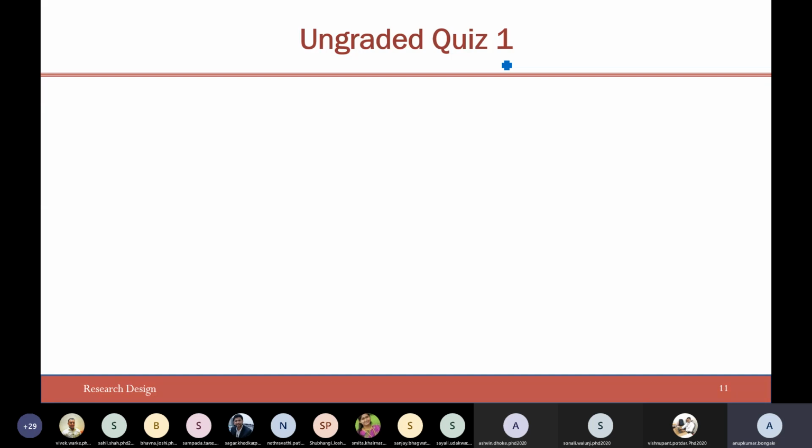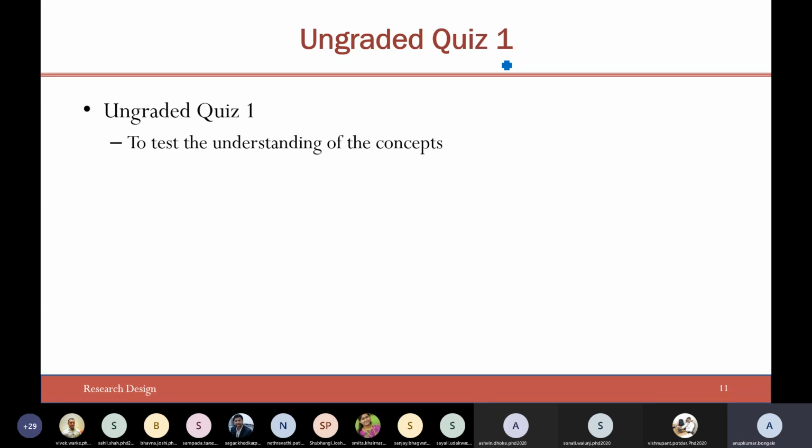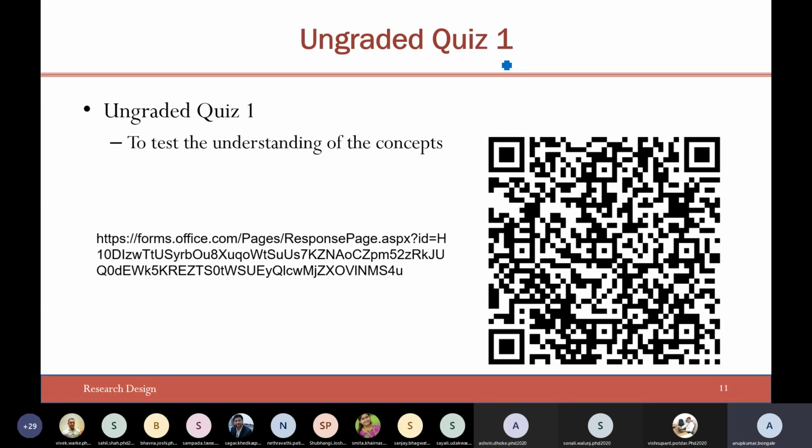Yeah. So that is again. Let's take a quiz for a minute. Fast quiz. Again, this is an ungraded quiz. I have kept it just in the middle of the session. So if you can scan it, that is fine. Or else, let me just put the same thing in your chat window.